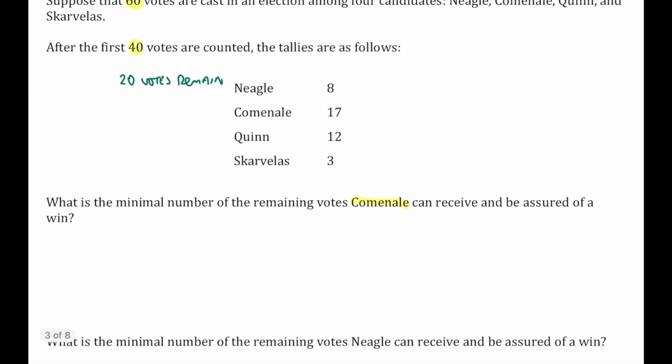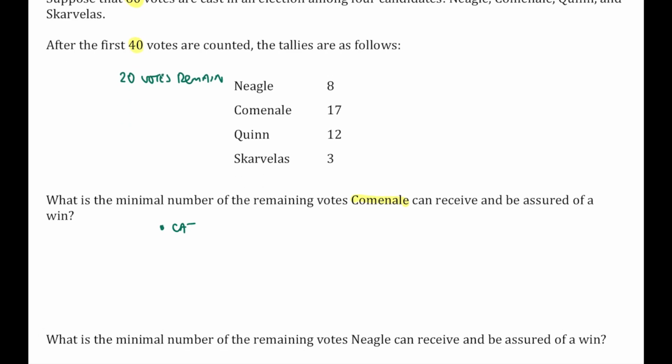So the way we're going to do this, I'm going to first assign catch-up votes. And I'm going to look between Quinn and Cominali, because Quinn is the biggest contender against Cominali at this point. I'm going to give Quinn catch-up votes. How many votes does Quinn need to match Cominali? So if Quinn gets 5, Quinn's up to 17. That reduces our total votes remaining by 5. There's 15 votes still out there.